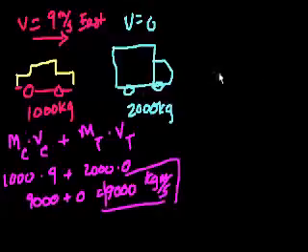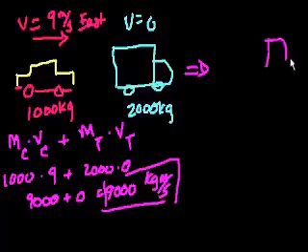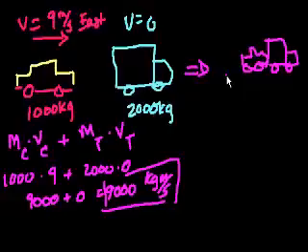Now what happens after the car hits the back of the truck? So let's go to that situation. So we have the truck, I'll draw it a little less neatly. And then you have the car, and it's probably a little bit banged up and released heat and all of that, but let's just assume that this is a simple problem that we can do. So if we assume that, there would be no change in momentum, because we're saying that there's no net forces acting on the system. And when I say system, I mean the combination of the car and the truck.